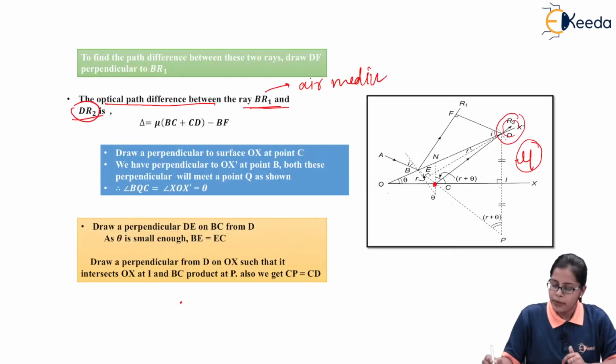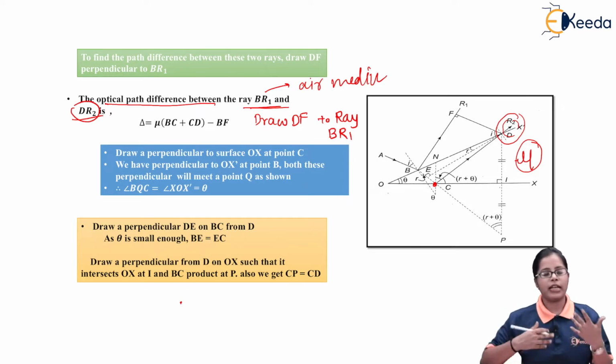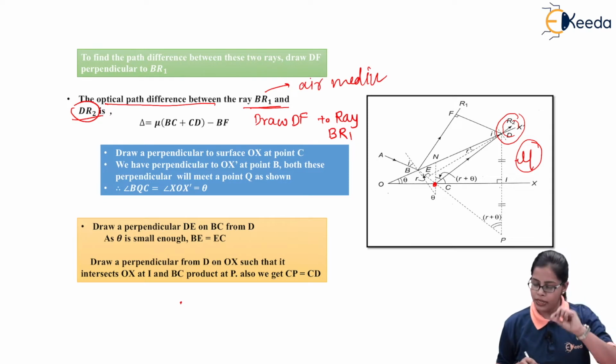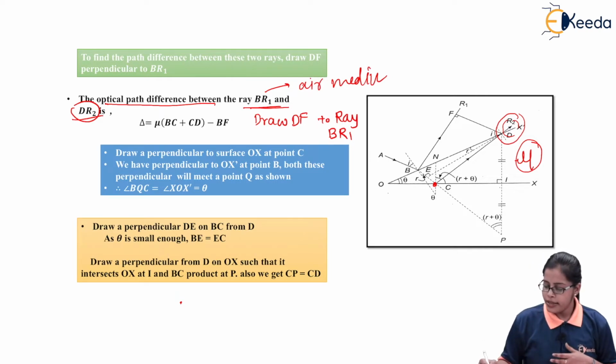So to calculate the path difference, we are drawing a perpendicular DF to the ray BR1, starting from point D. Now when we calculate the path difference, it is written as refractive index times the path of the second ray.